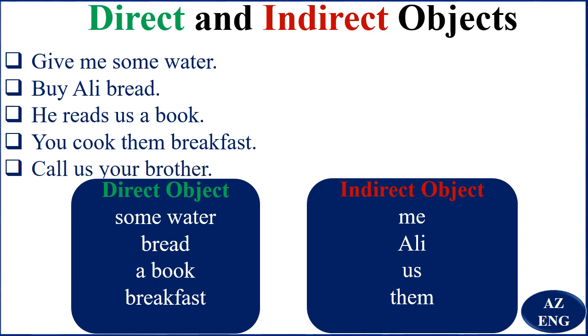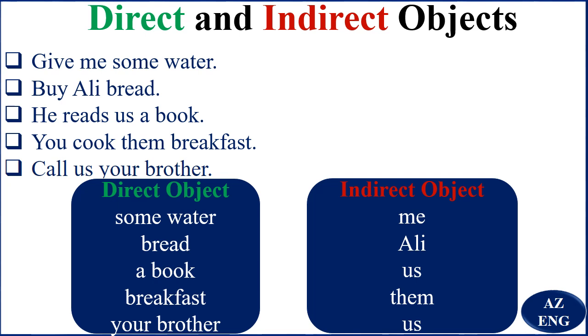The last example, call us your brother. The question is, call whom? Your brother. Your brother is the direct object. Call your brother for whom? For us. So us is the indirect object. I hope you are not confused.